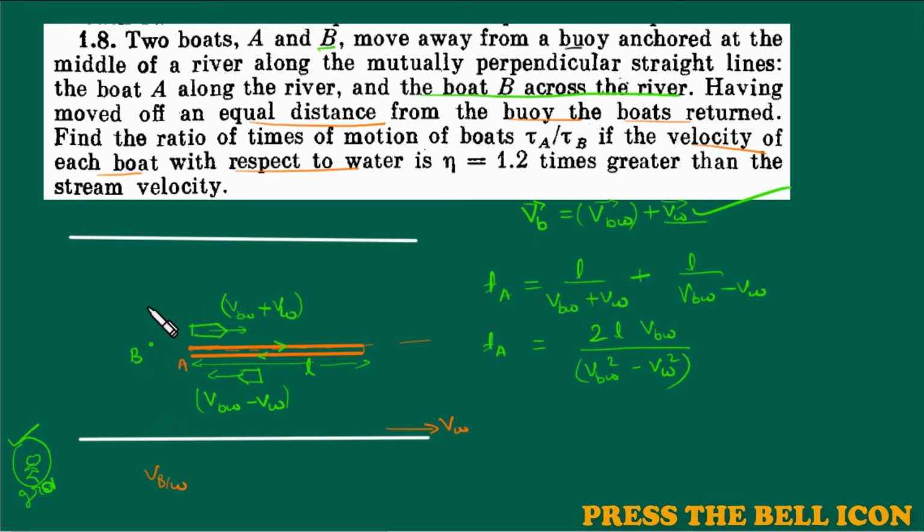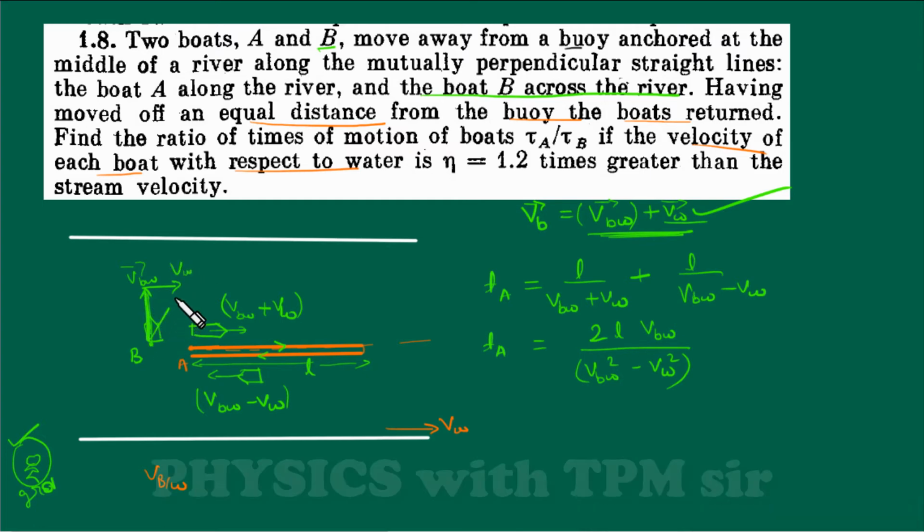If boat B will direct or steer itself in this direction, then obviously if it steers in this direction VBW, it will be carried away by the stream also. Like velocity of boat VBW is in this direction, and we know that the net velocity of the boat is going to be the resultant of VBW and VW. So VBW and VW, if the boat steers in this direction, then it will reach in this direction, and it will go here, right?